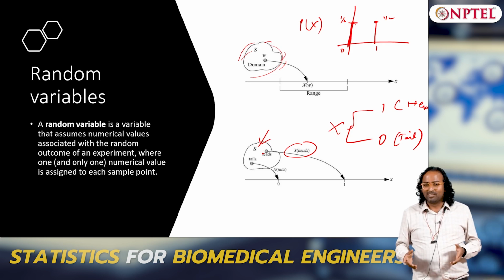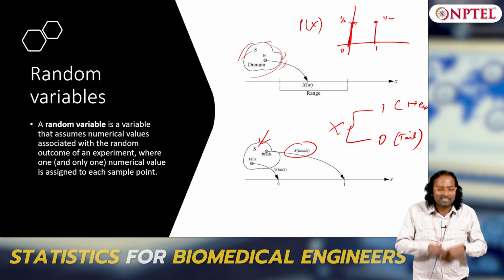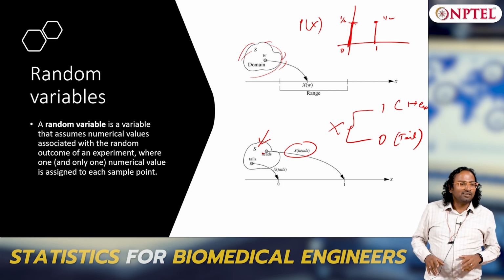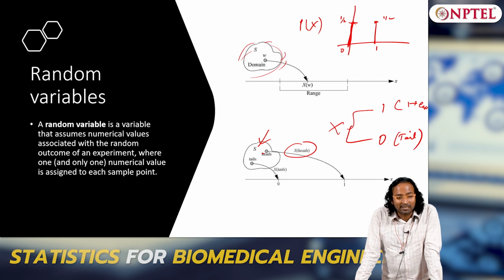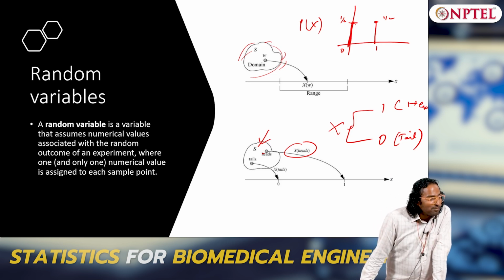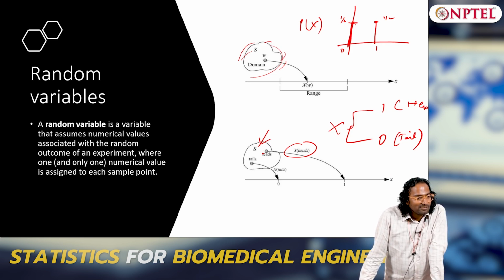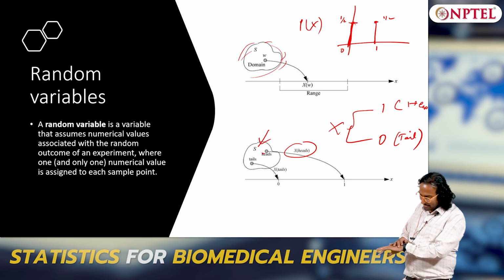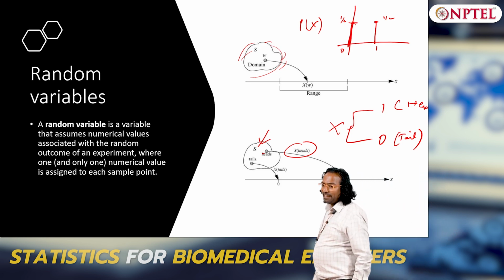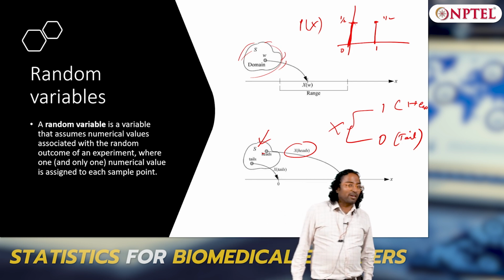Not only that, the true distribution itself will not be known. Why? If you want to estimate the true distribution, what is probability by definition? The frequentist approach. What is probability by definition? Limit n tends to infinity, n of a by n.